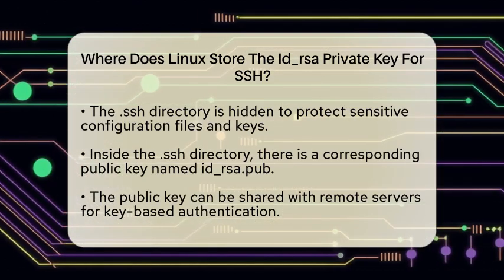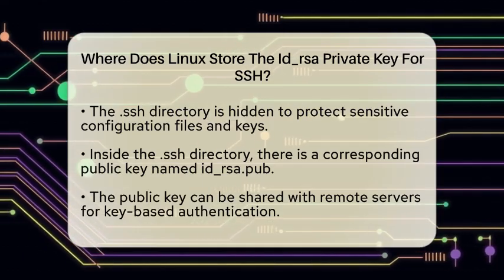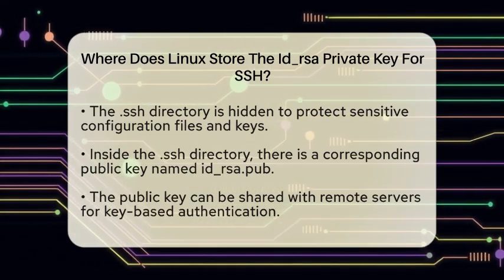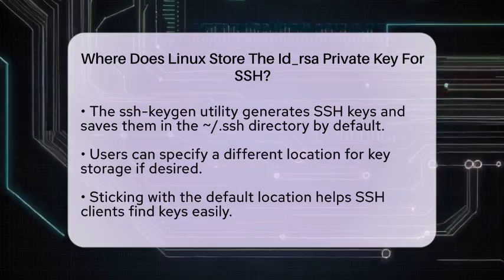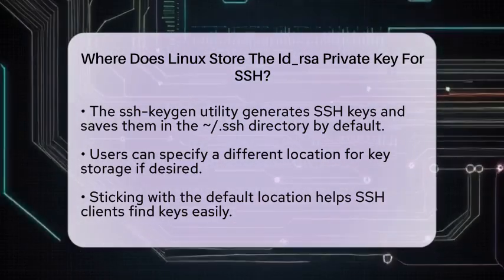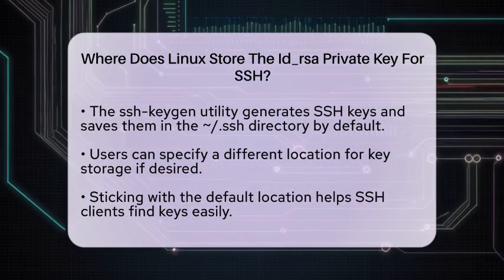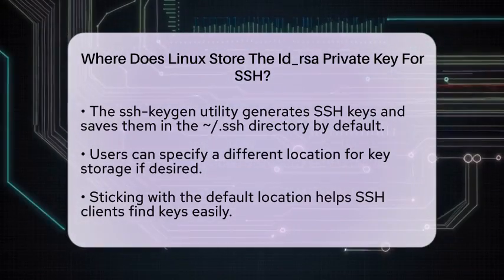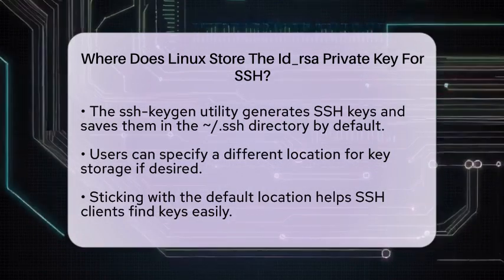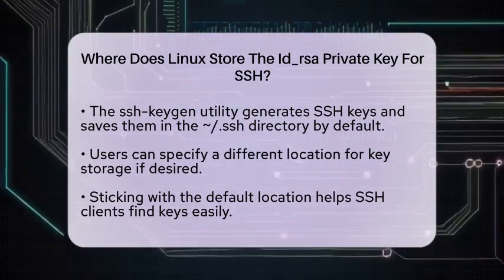You can choose to specify a different location if you want, but sticking with the default is often the best choice. This way, secure shell clients can automatically find your keys when you try to connect to a server. This standard storage location and naming convention help maintain a secure method for managing secure shell keys across